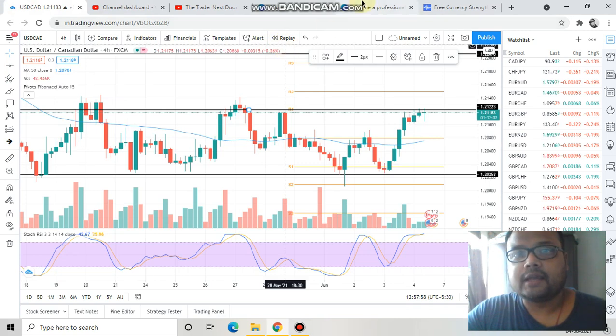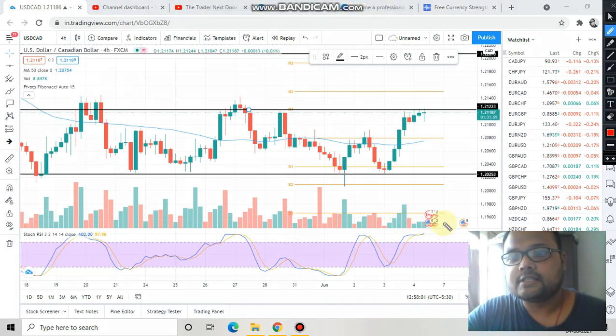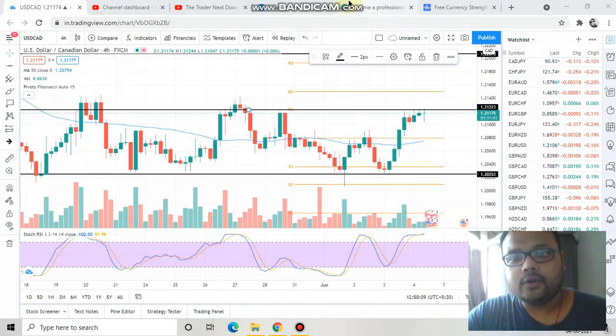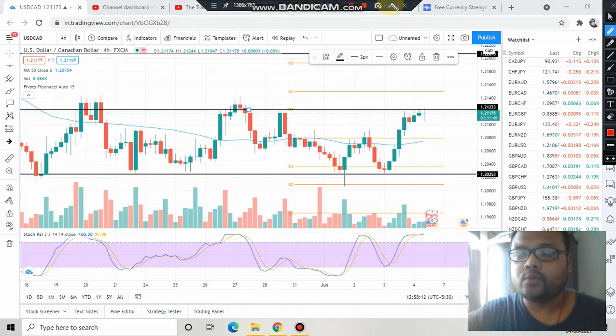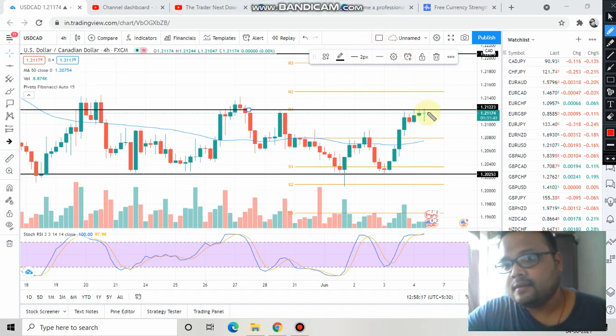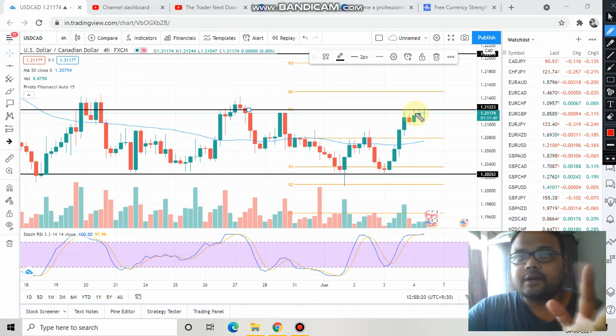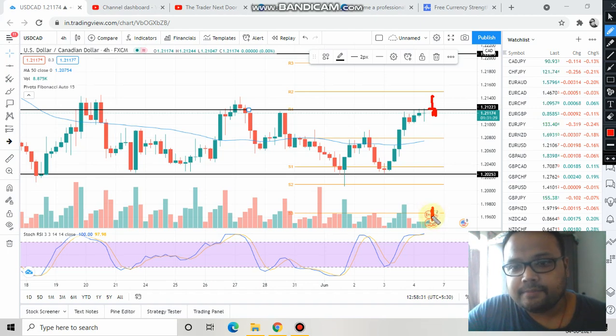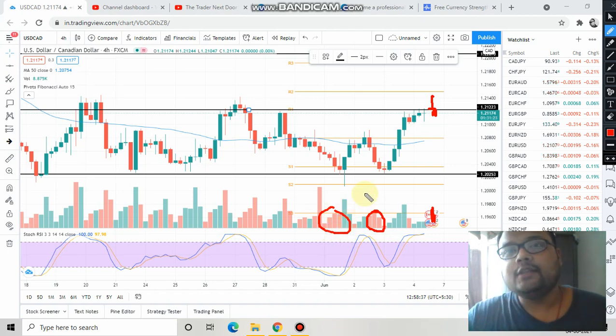Therefore, the market is still trying to go up, and this is the reason there is no selling volume here. So what we should do right now is wait for 1 or 2 candles and see how the price reacts at the resistance level. If after a couple of hours the market gives you confirmation in the form of a price rejection from above like this, or a shooting star pattern, or if you see selling pressure with a good amount of volume like these candles, then you can short the market.